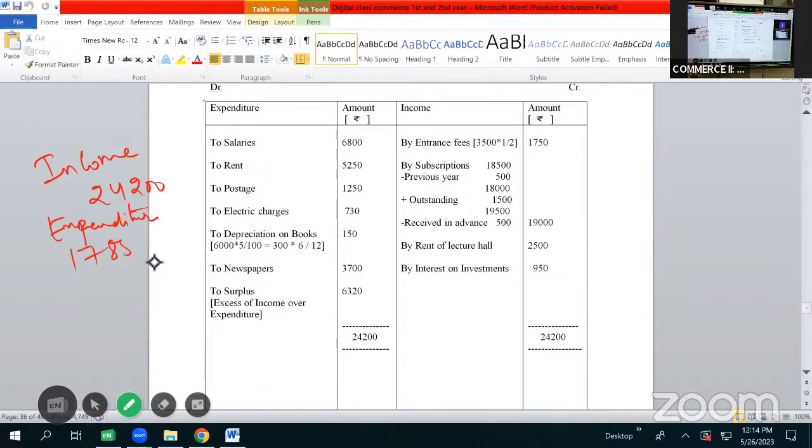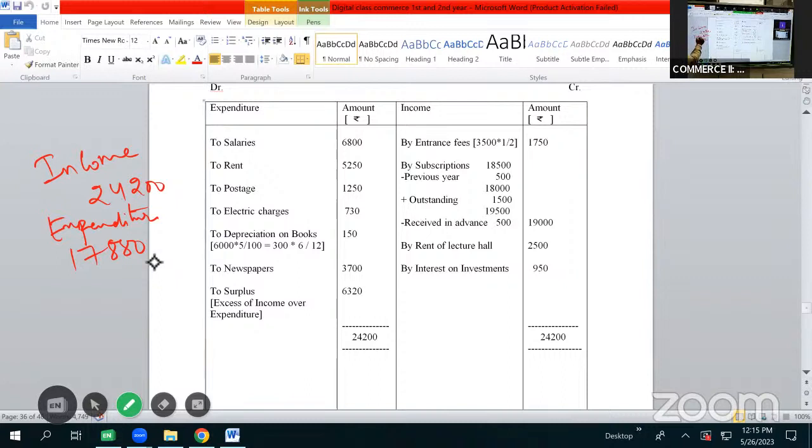So the highest of these two will be recorded on both the sides. 24,200 is more than 17,880. So on both the sides, we'll be writing the total as 24,200, 24,200. Now we'll be subtracting the least amount 17,880 from 24,200.